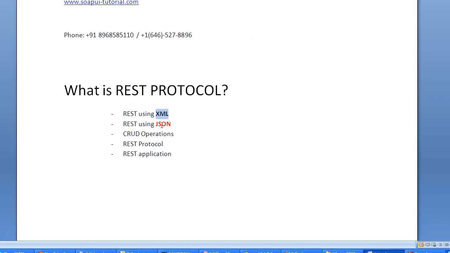So that's what a REST protocol is. It can be implemented using XML or JSON. JSON is very famous these days, and it's being implemented using JSON. And REST is more free than the SOAP protocol. You must have seen that in REST there are URLs, in SOAP protocol there are WSDLs, right? And I also showed you a sample REST application.